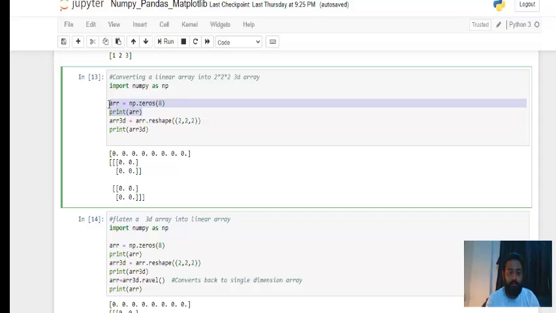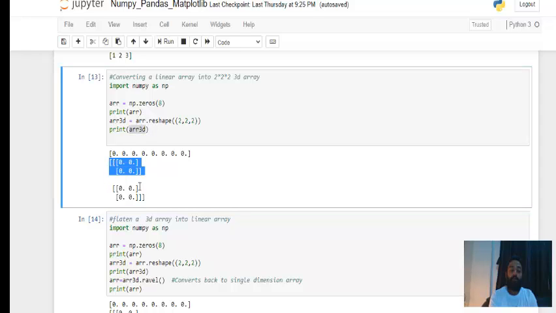First I'm just printing the array, and then I'm using a function called reshape. This reshape function will convert the linear array into a 2 by 2 by 2 three-dimensional array, and it will store it into array 3D. Then this array 3D is being printed and you can see it here. Okay, so this is clear. Once you practice these things on your machine, they will become more clear.